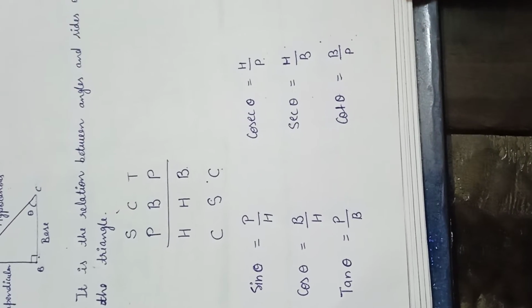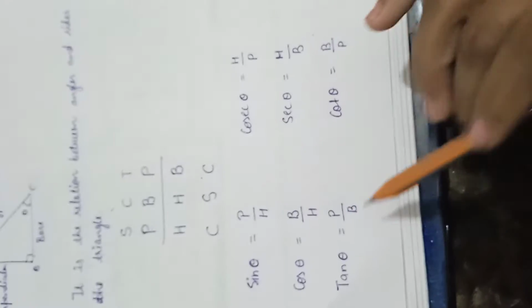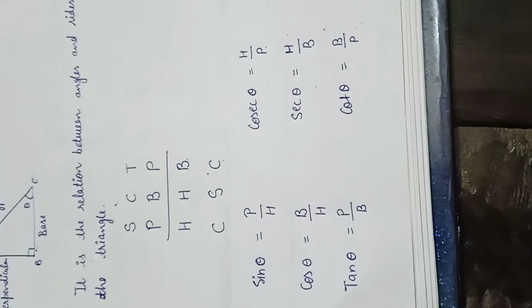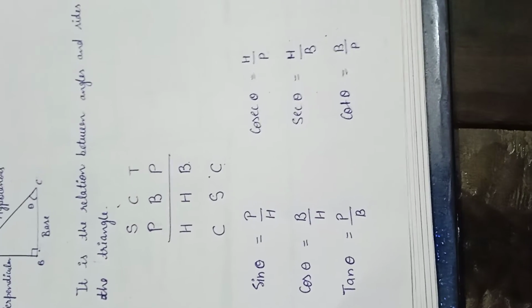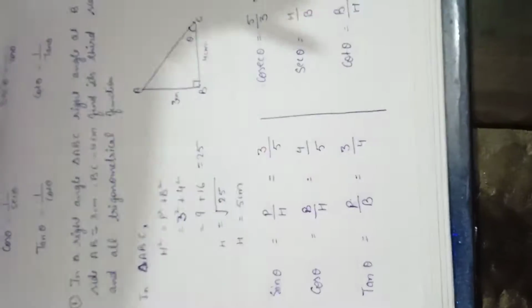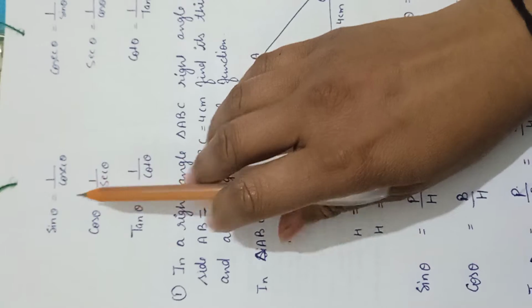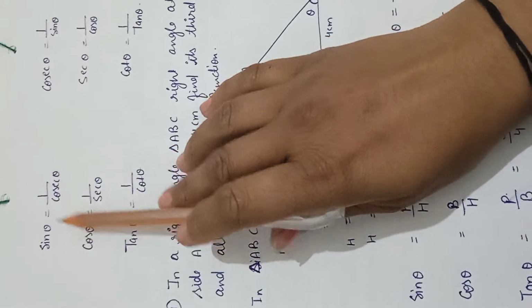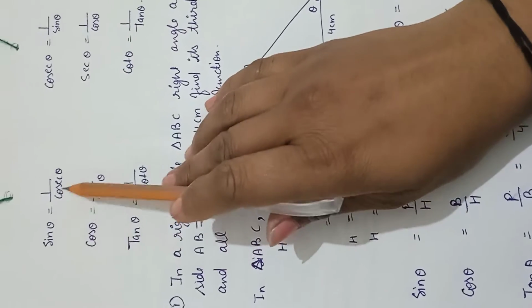Now as we know, they have some relations. As we know, the values of sine theta and cosec theta are opposite of each other.